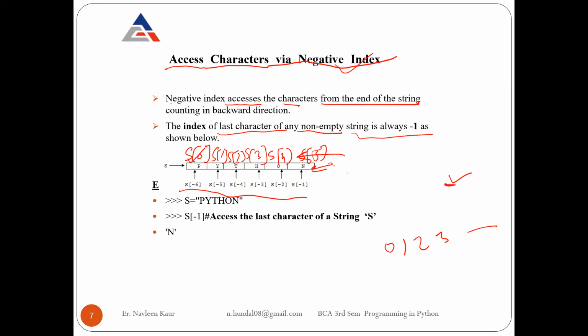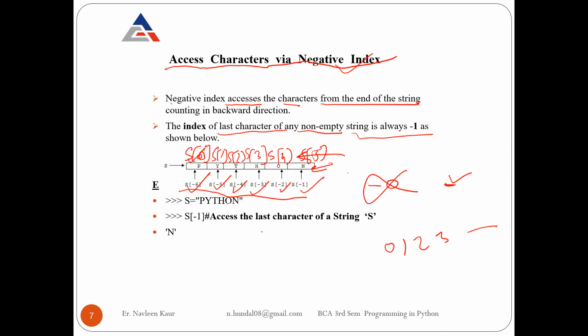So negative indexing always starts from the end. Second thing is that as positive indexes start from 0, negative indexes start from -1. So n is at -1, o is at -2, h is at -3, t is at -4, y is at -5, and p is at -6. So you are starting from the reverse direction. You are writing the indexes with the negative sign, and you are not starting from 0. Instead, you are starting from -1. If you write -0, it will be wrong.